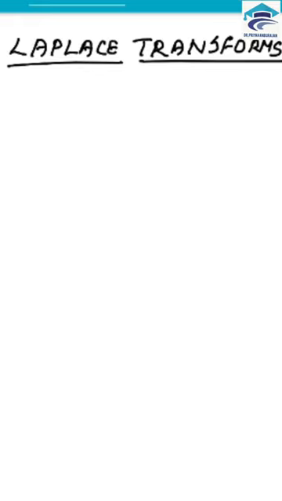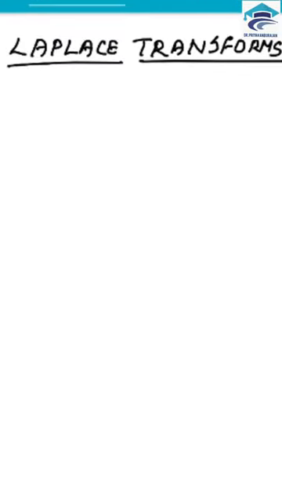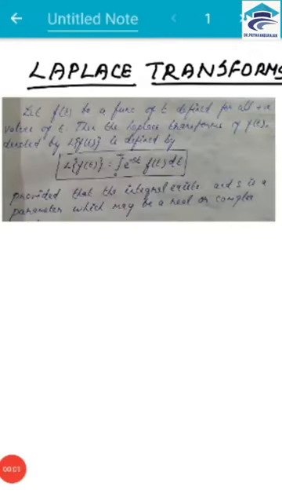Coming to the Laplace transform, it is widely used for solving linear differential equations, both ordinary and partial differential equations. It reduces the ordinary differential equation into an algebraic equation. Let us see the definition of the Laplace transform.